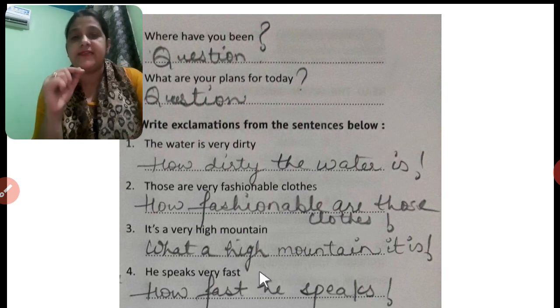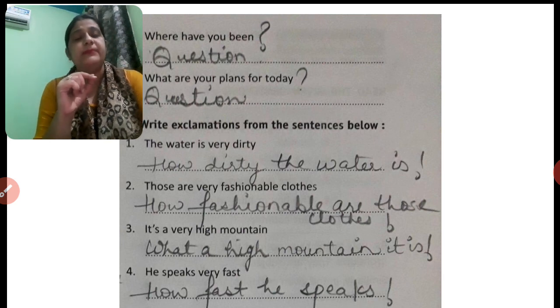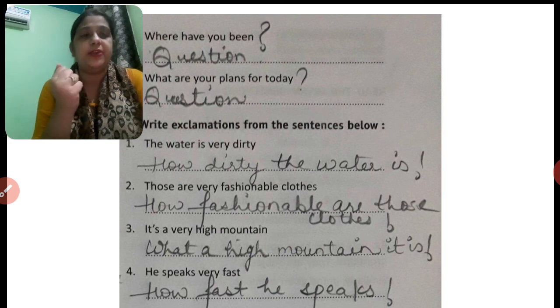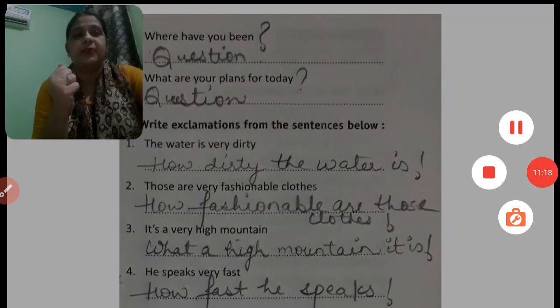So students, I have solved four sentences for you. Now the rest of the sentences you will do yourself. Okay. So try your best and good luck. Thank you.